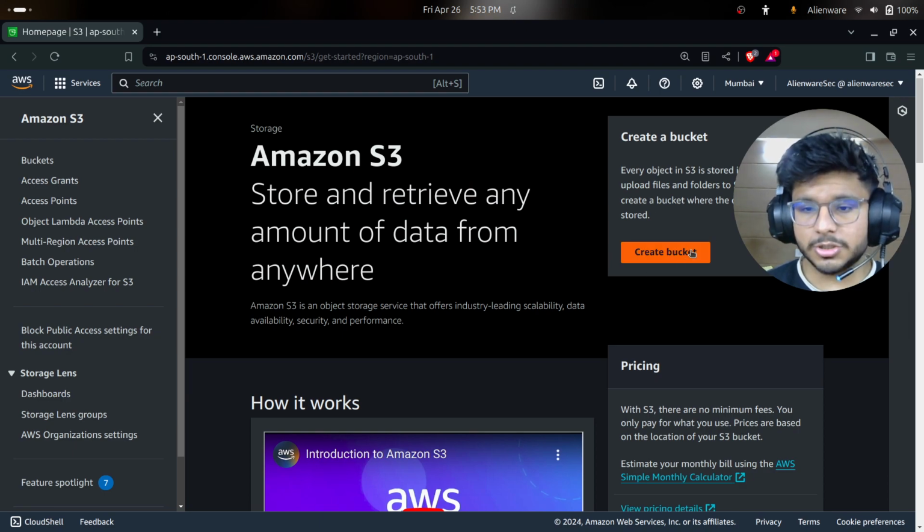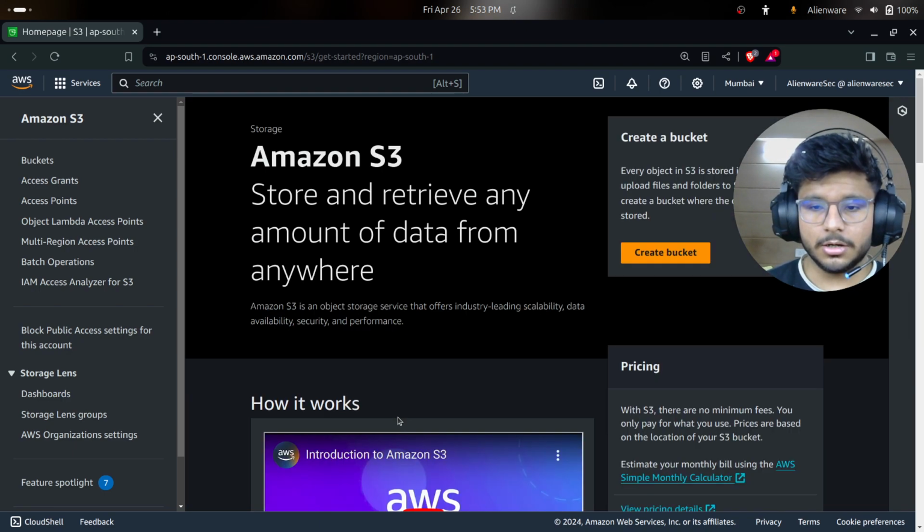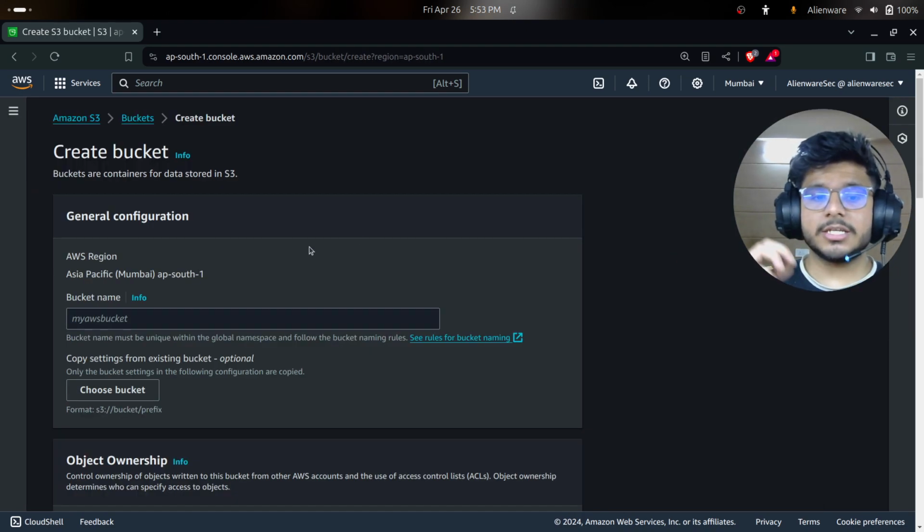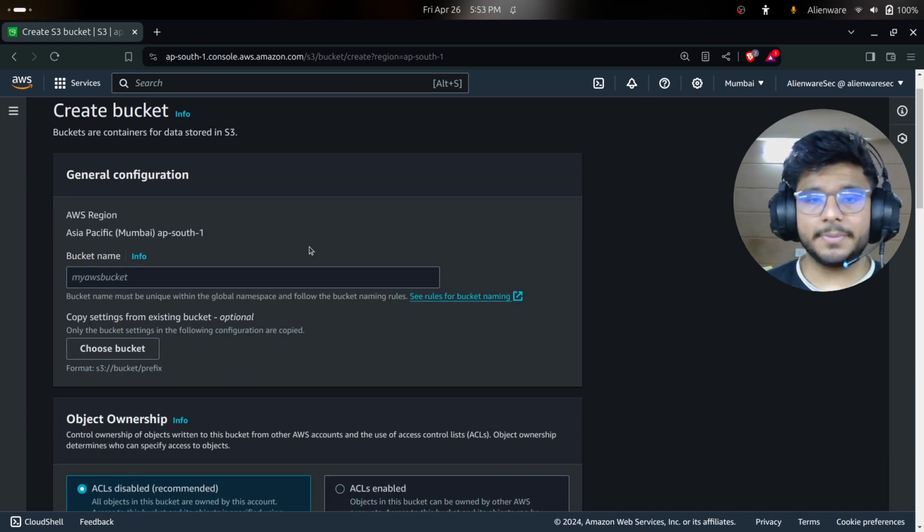When you create your first bucket, you'll see this kind of UI here, and if you don't have any bucket, you'll see this here. We'll create our first bucket. Now we'll explore all the features one by one, all the options that it's asking, and I'll explain them in brief. I won't go in depth because it will take a lot of time and it's a beginner friendly session, so I'll keep it very short.